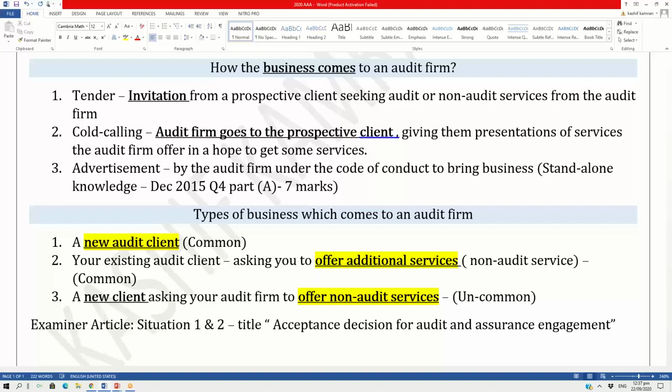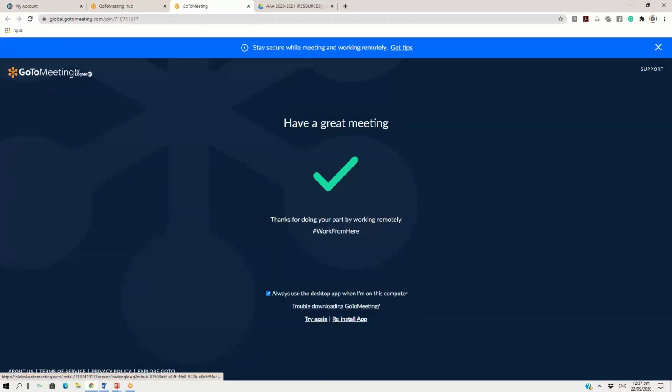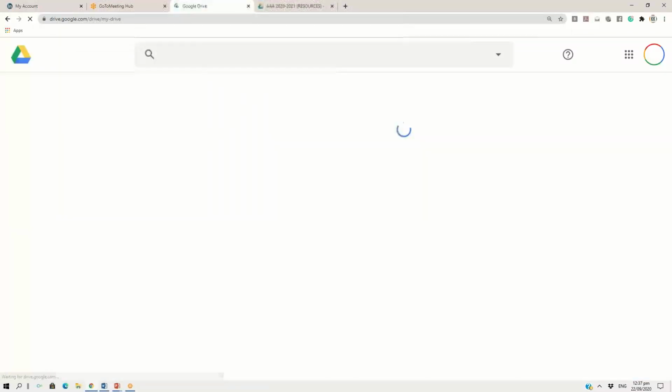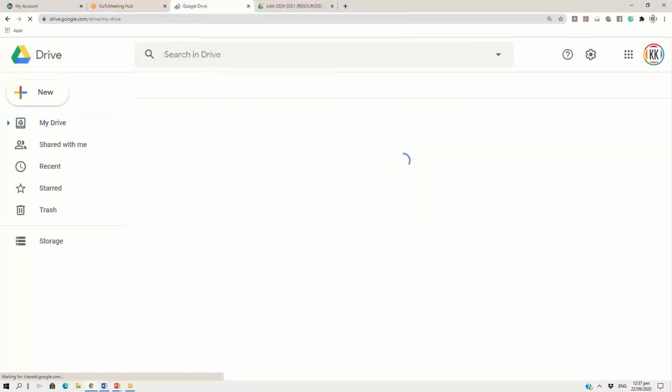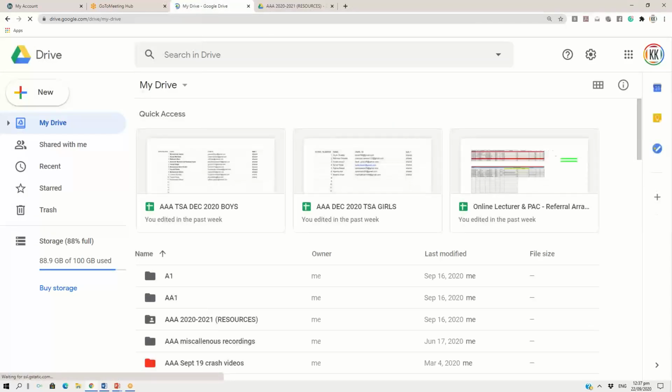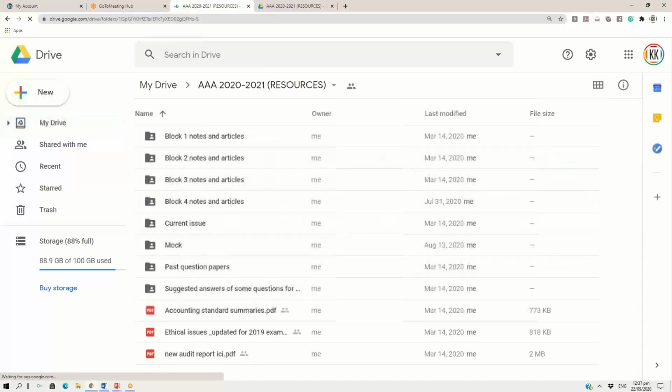This article is already in the articles for Block 2 in the Google Drive. I hope you know that the Google Drive has been shared with all of you. If I can show you the Google Drive, which has been shared with all of you, you can see in front of your screen the Block 2 notes and articles.